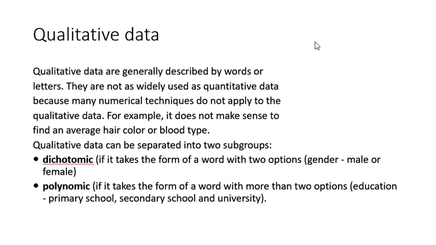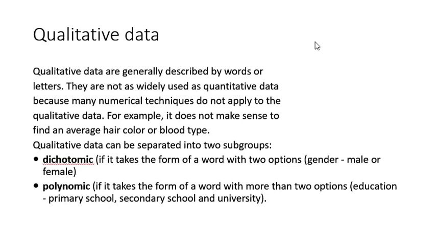So qualitative data generally describes the data in form of words. It is not widely used as quantitative data because many numerical techniques don't apply on qualitative data. So it doesn't help you in finding any sense, like to find the average hair color or blood type.